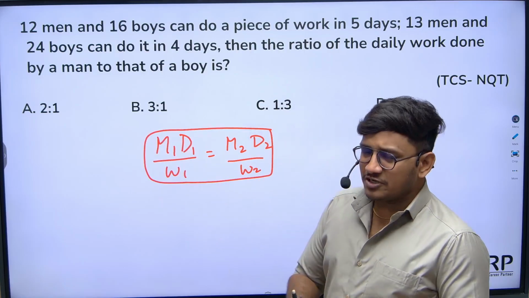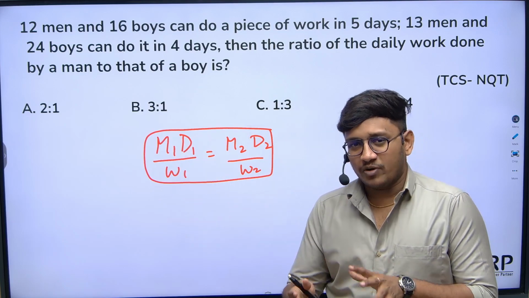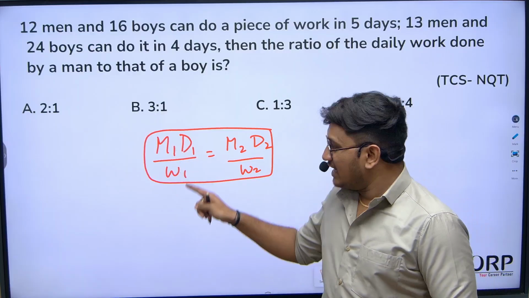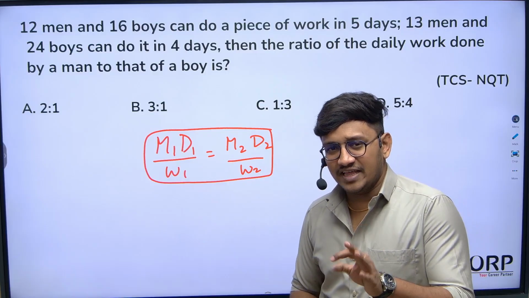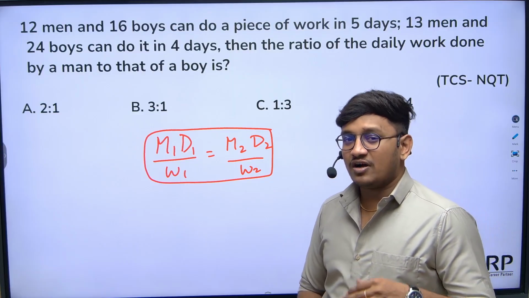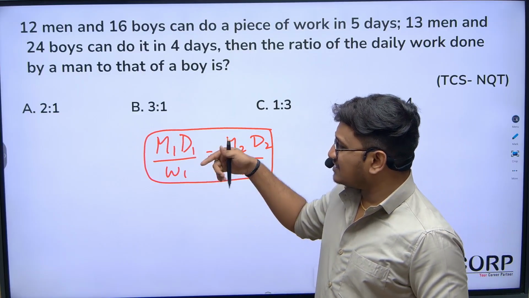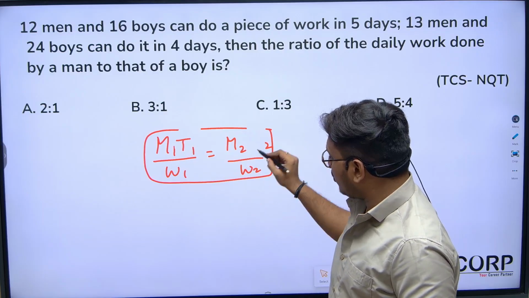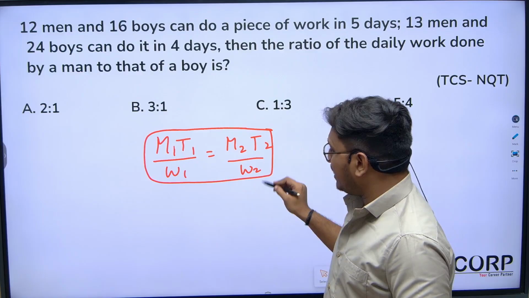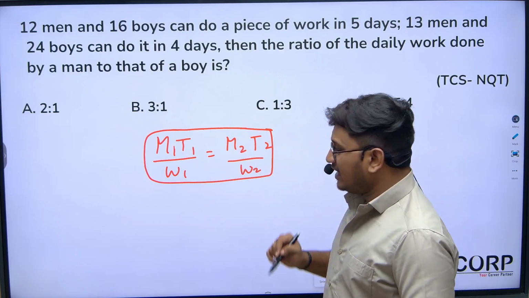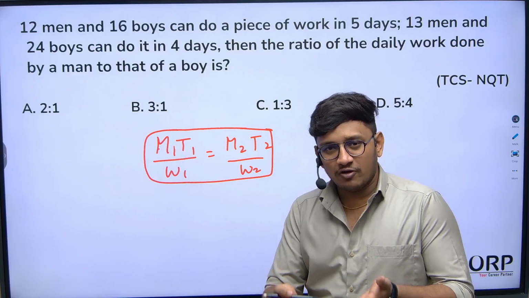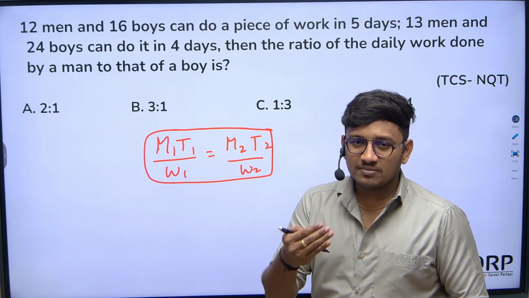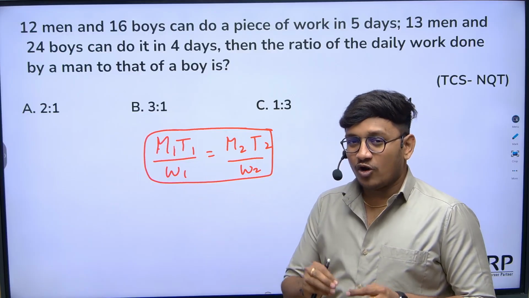I'll explain the terms. M means manpower, that is, the number of people working. D means days. Sometimes they may give it in terms of hours as well, so this will be considered as time. Better you take T instead of D, so that you will not get confused. So M1 T1 by W1 is equal to M2 T2 by W2. Here M is the number of people working, manpower, and T means time, which can be in days or in hours. And W is nothing but the work they are doing.